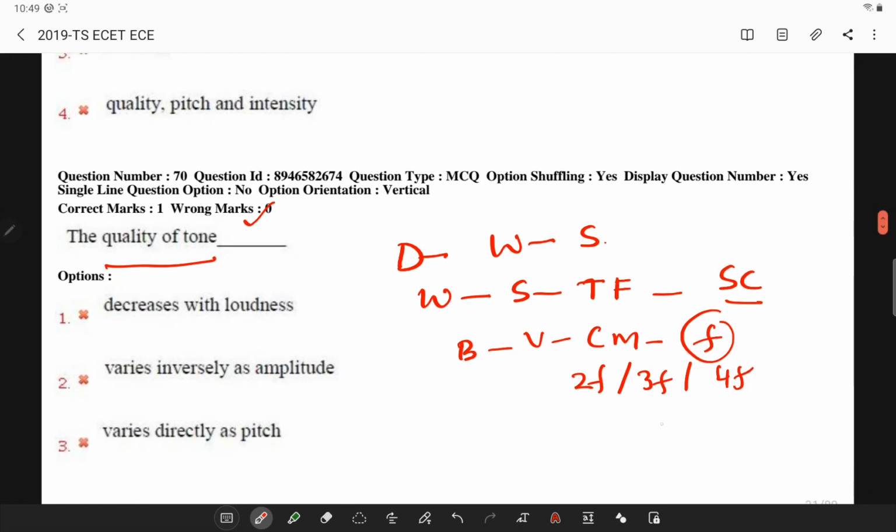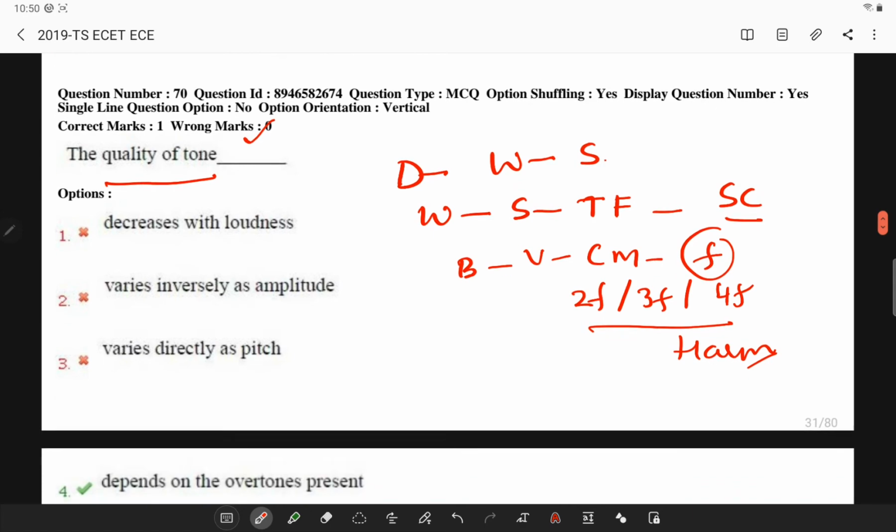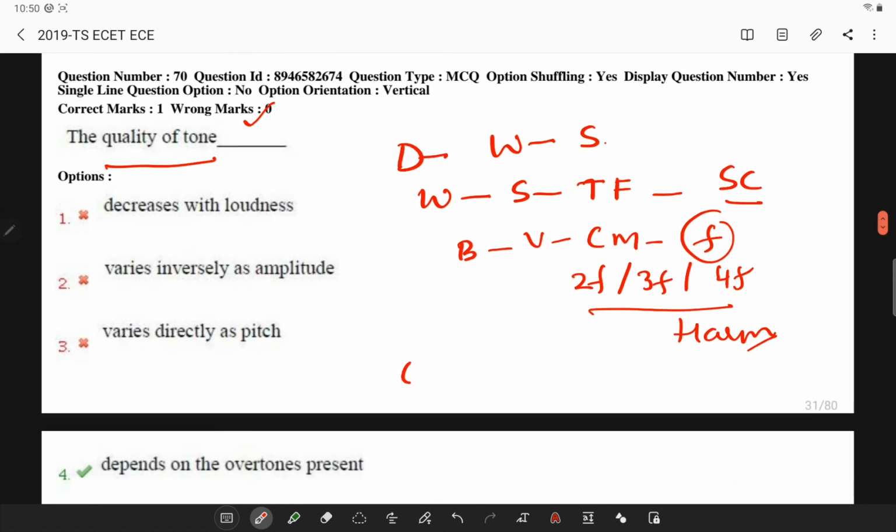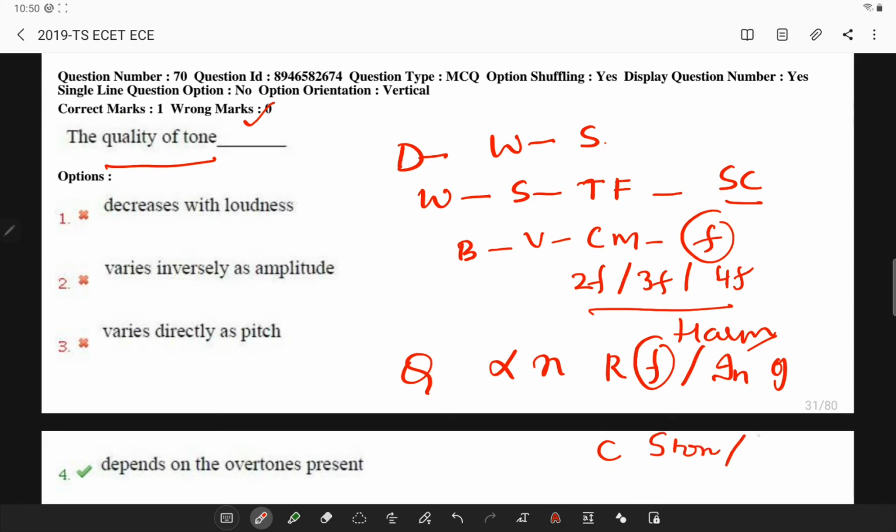These additional tones are called harmonics, and according to the Helmholtz equation, the quality is determined by the number of relative frequencies and intensity of component simple tones of which a complex vibration is composed. If you observe all the options, this option matches our understanding.